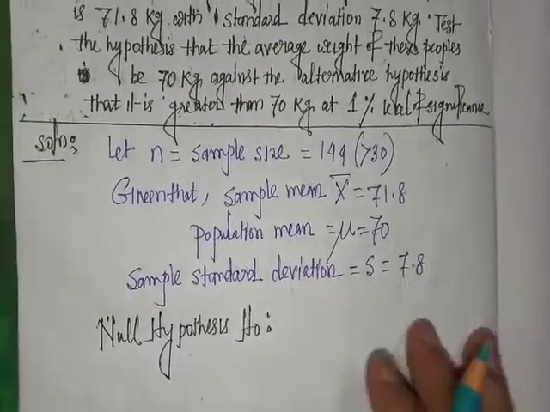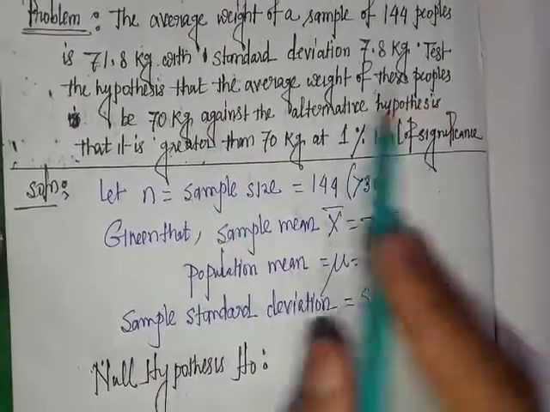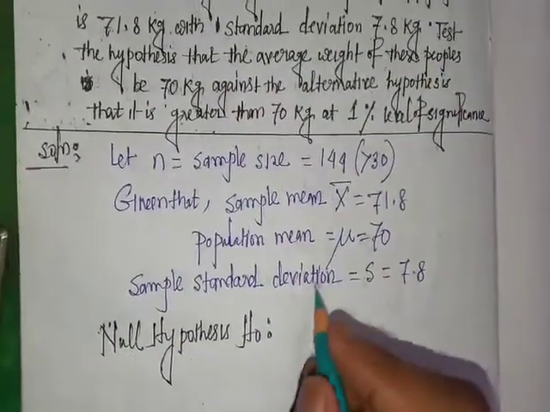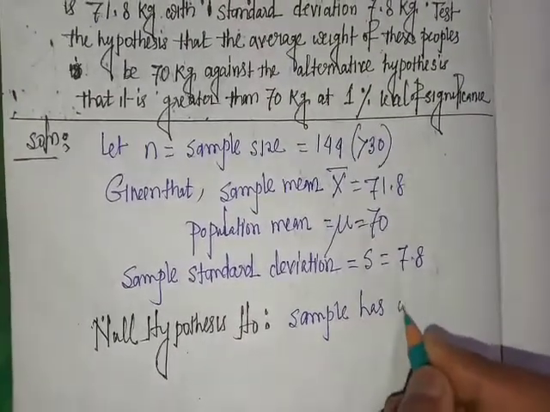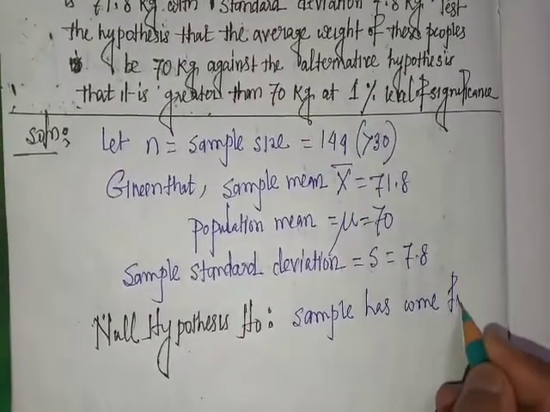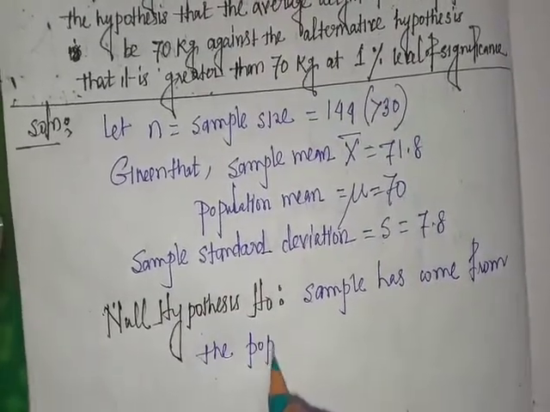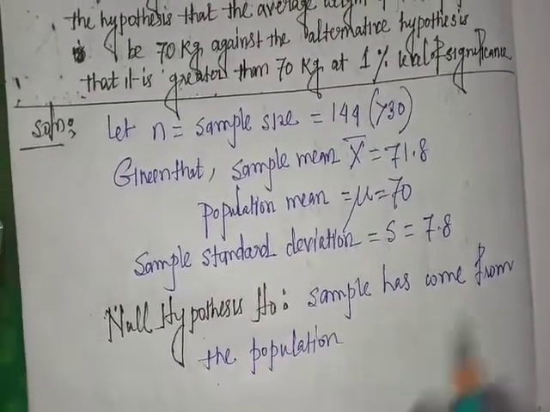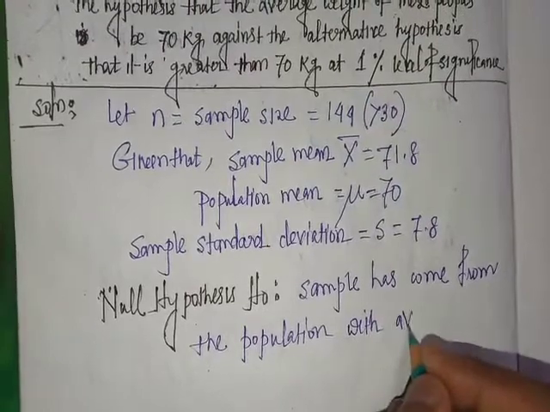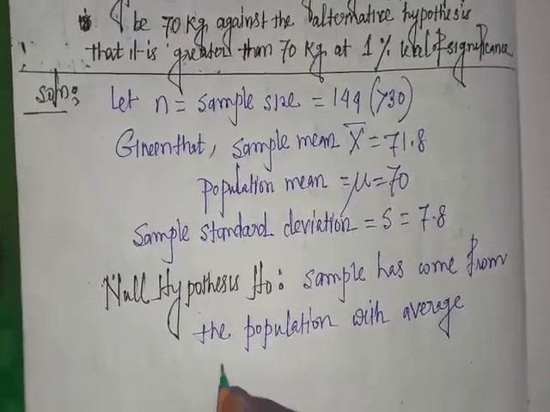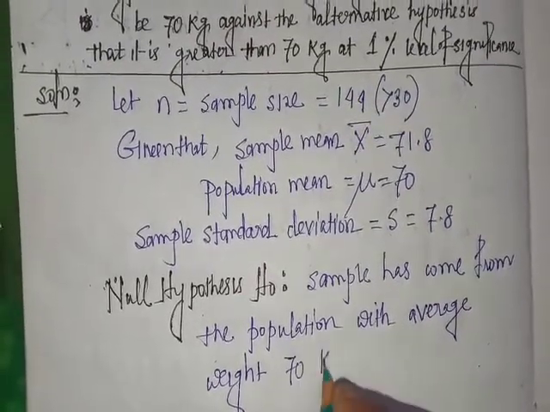The average weight of these people is 70 kg, so the sample has come from the population with average weight 70 kg.